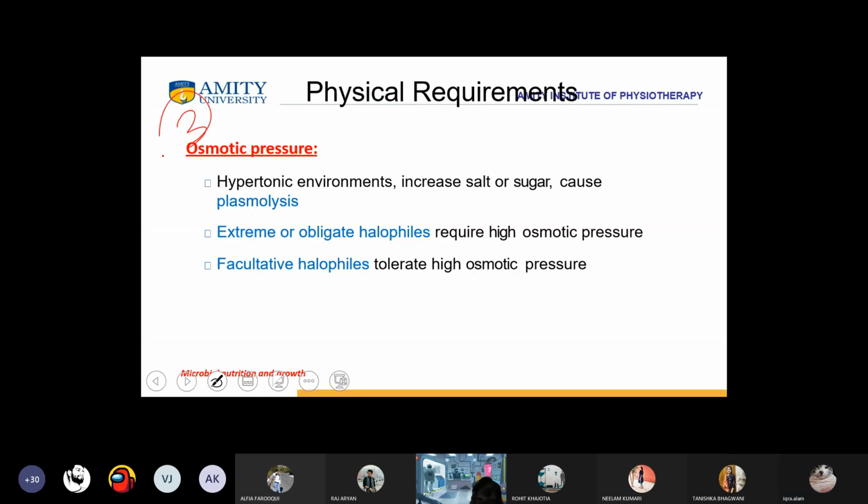The third is the osmotic pressure, which is the third physical requirement. So we have a hypertonic environment. In it, there is increased salt and sugar, which causes plasmolysis.